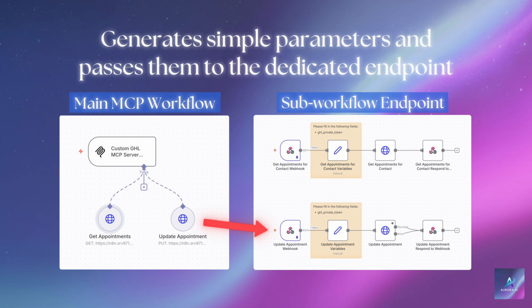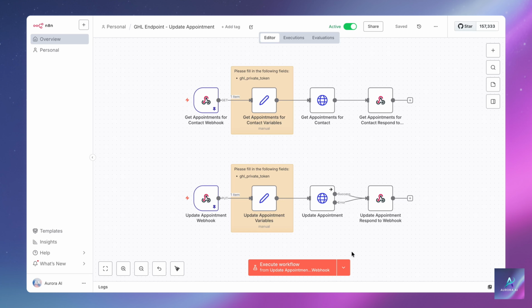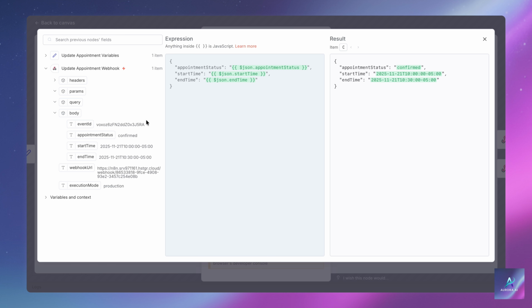We then pass these reliable, clean parameters to our dedicated sub-workflow endpoint. That sub-workflow is where we handle all the complex data formatting and build the perfect JSON body for the HighLevel API. We map those simple values into the exact raw JSON body the API requires, like this. This smart approach ensures the entire system works flawlessly.